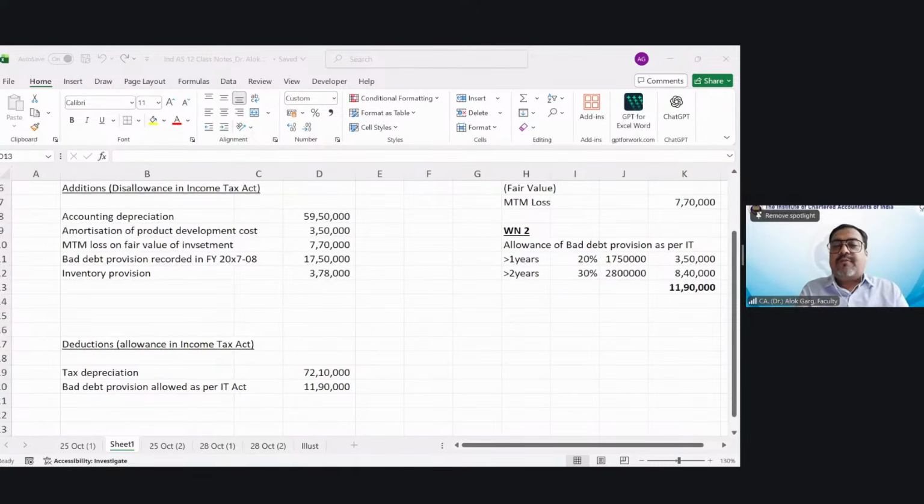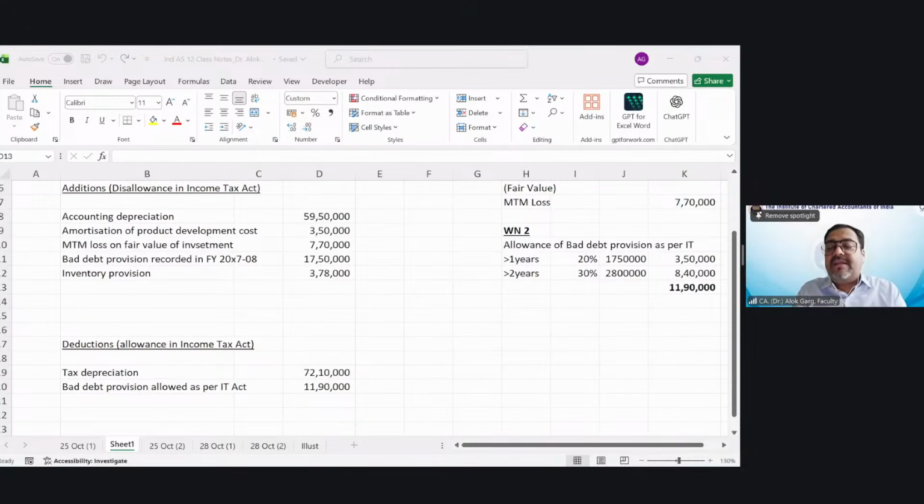Increase the liability for product warranty cost by 1,75,000. Product warranty costs are not tax deductible until the company pays the claim, right? So this provision is not tax deductible, while as per Ind AS 37, you create a provision in the books of accounts for warranty. It is required to be created because there is a present obligation arising out of a past event. So product warranty is only allowed on the actual basis, on the paid basis.